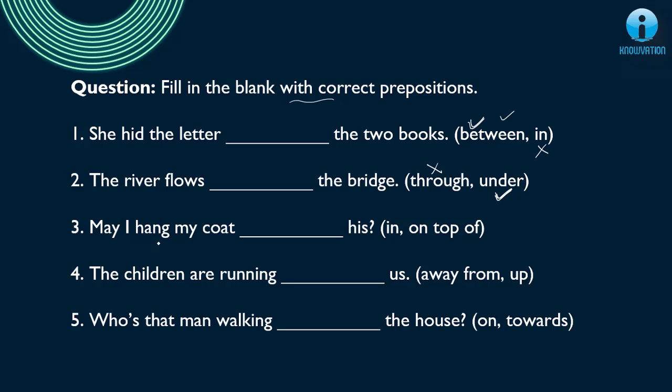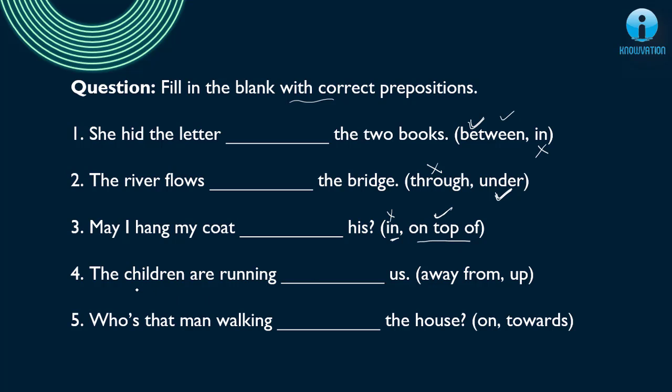Next, may I hang my coat dash his? Okay, may I hang my coat in his? So this "in" does not make any sense. Let's see, on the top of. So may I hang my coat on the top of his? Yes friends, it makes very good sense because I am asking, can I hang it on somebody else's coat? So "on the top of" is correct here.